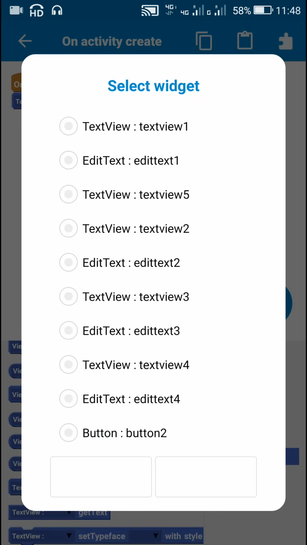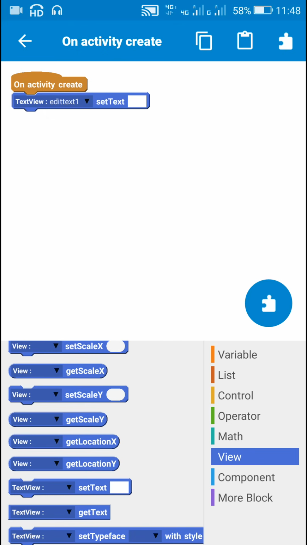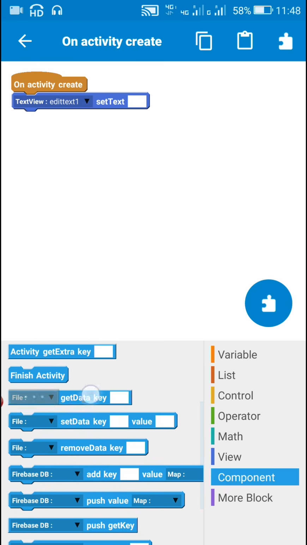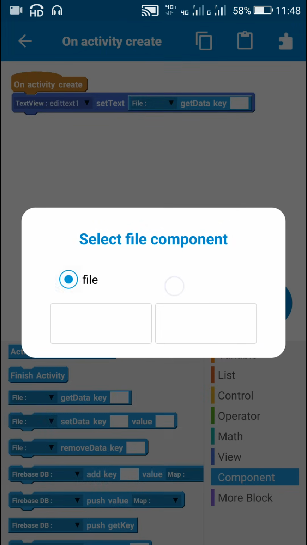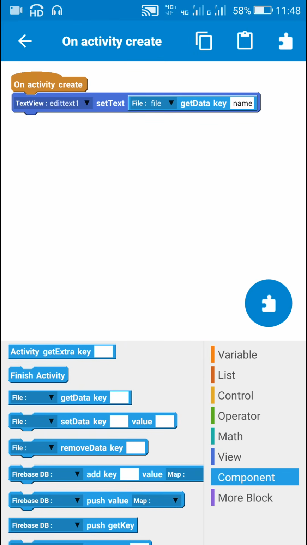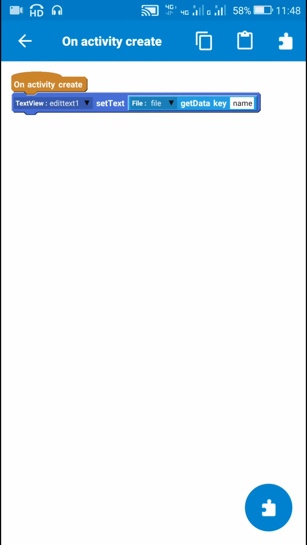Text view 1. I will set the text of the edit text fields. Edit text 1 set text. This will be file get data key name, since it will display the name. So initially when the user clicks on the add button and comes to the add activity, the name will be empty since I have set it to empty on the main page.